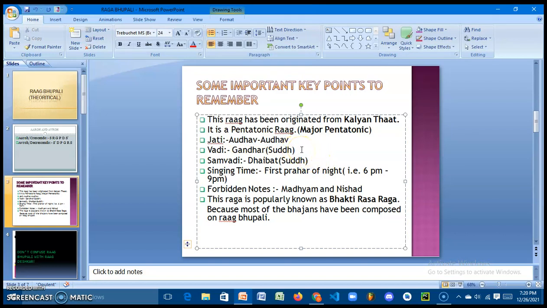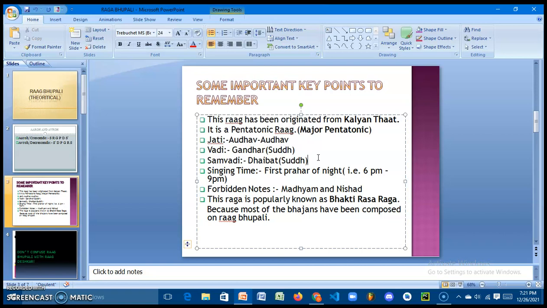Okay, so next are Vadi and Samvadi. Vadi means the first important note of any rag. So the first important note of Rag Bhupali is Shuddha Gandhar, and the second important note, or Samvadi, of Rag Bhupali is Shuddha Dhaivat.